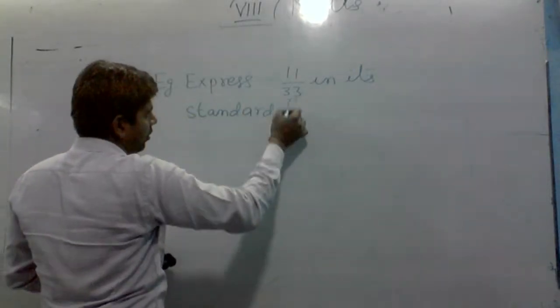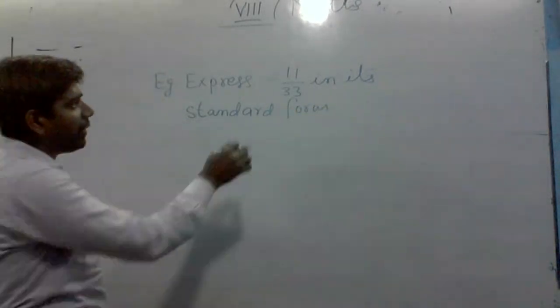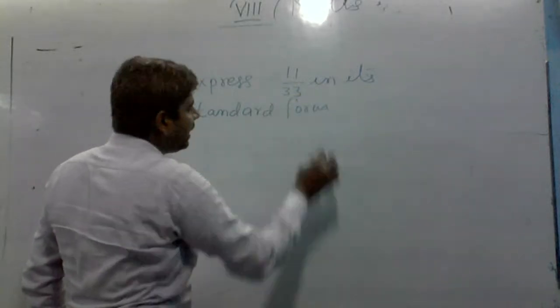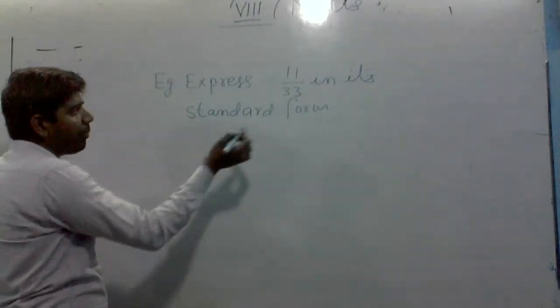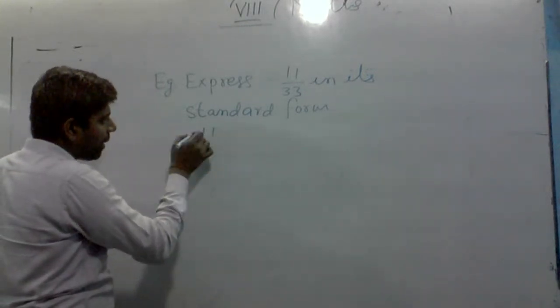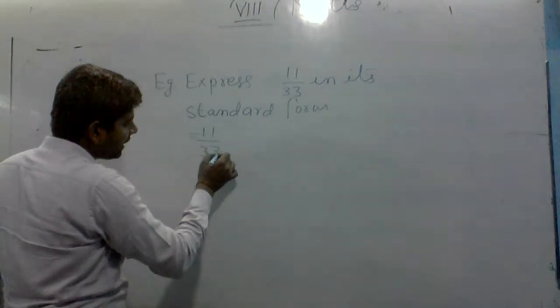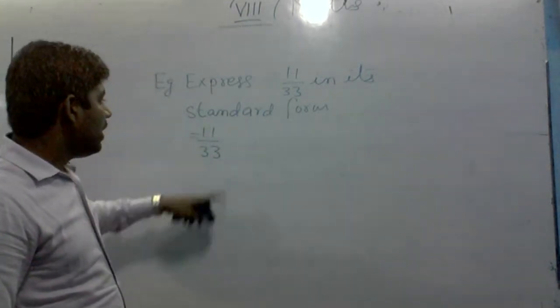We have to express minus 11 by 33 in its standard form. The given rational number is minus 11 by 33.